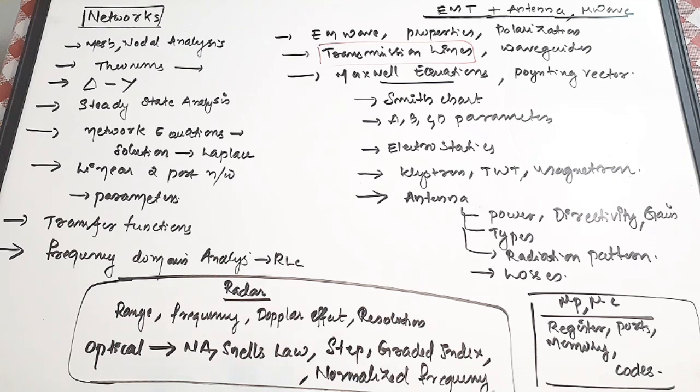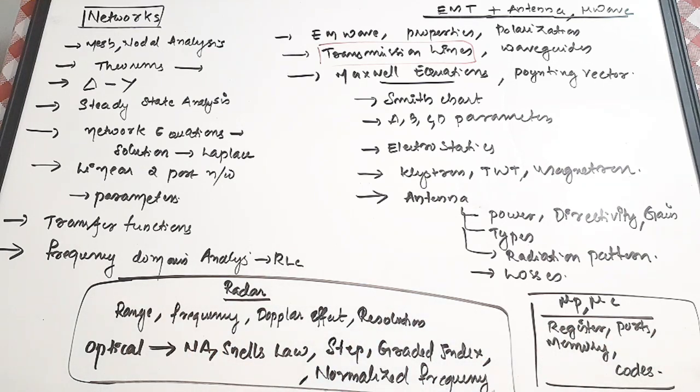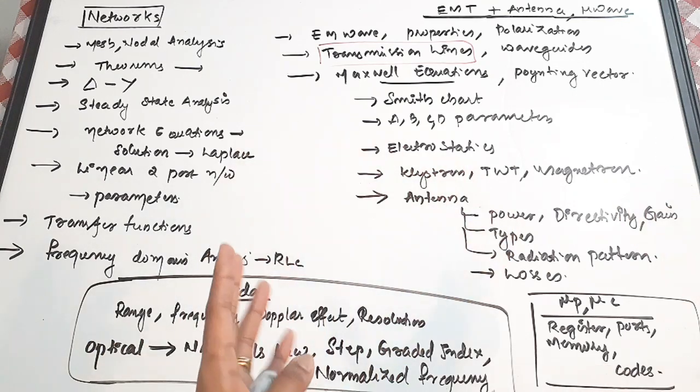You need to actually know what the various types of antenna are and what all antennas are included in various types. Some of the antennas we have only heard the names of. It is actually included in one of the broad categories of antennas, okay. So you need to study all those things, and what the various radiation patterns are for various types of antennas, what the various losses are, all these things are very important, okay. EMT, antenna and microwave are a very major bunch of important areas, okay.